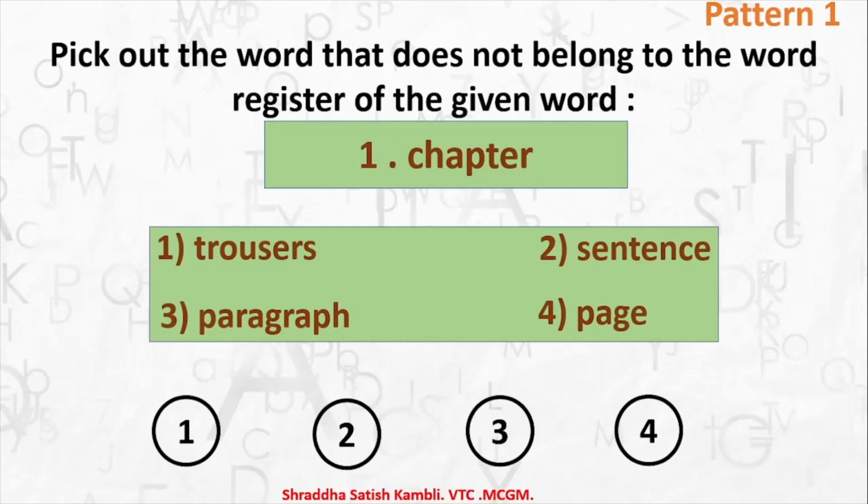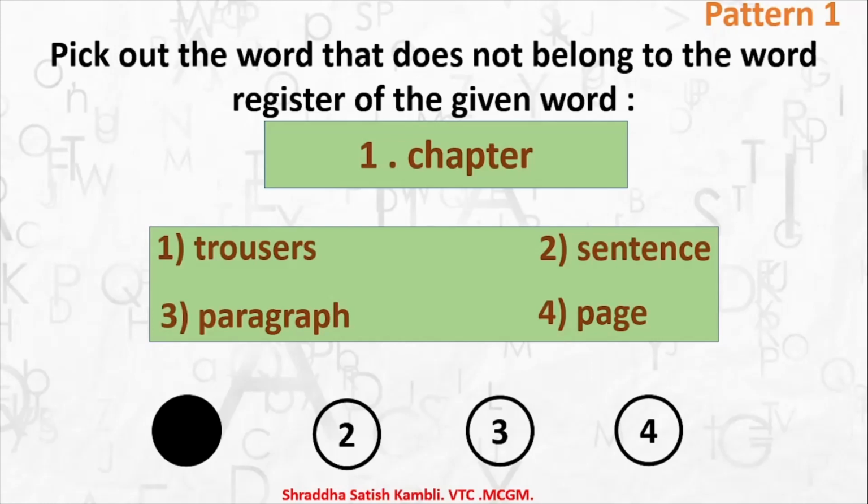What do you think, children? Which should be the right answer? Yes, it is answer number 1, trousers. Trousers are part of your wardrobe, the clothes that you wear. It is not part of the word register of chapter. Isn't it a simple example?